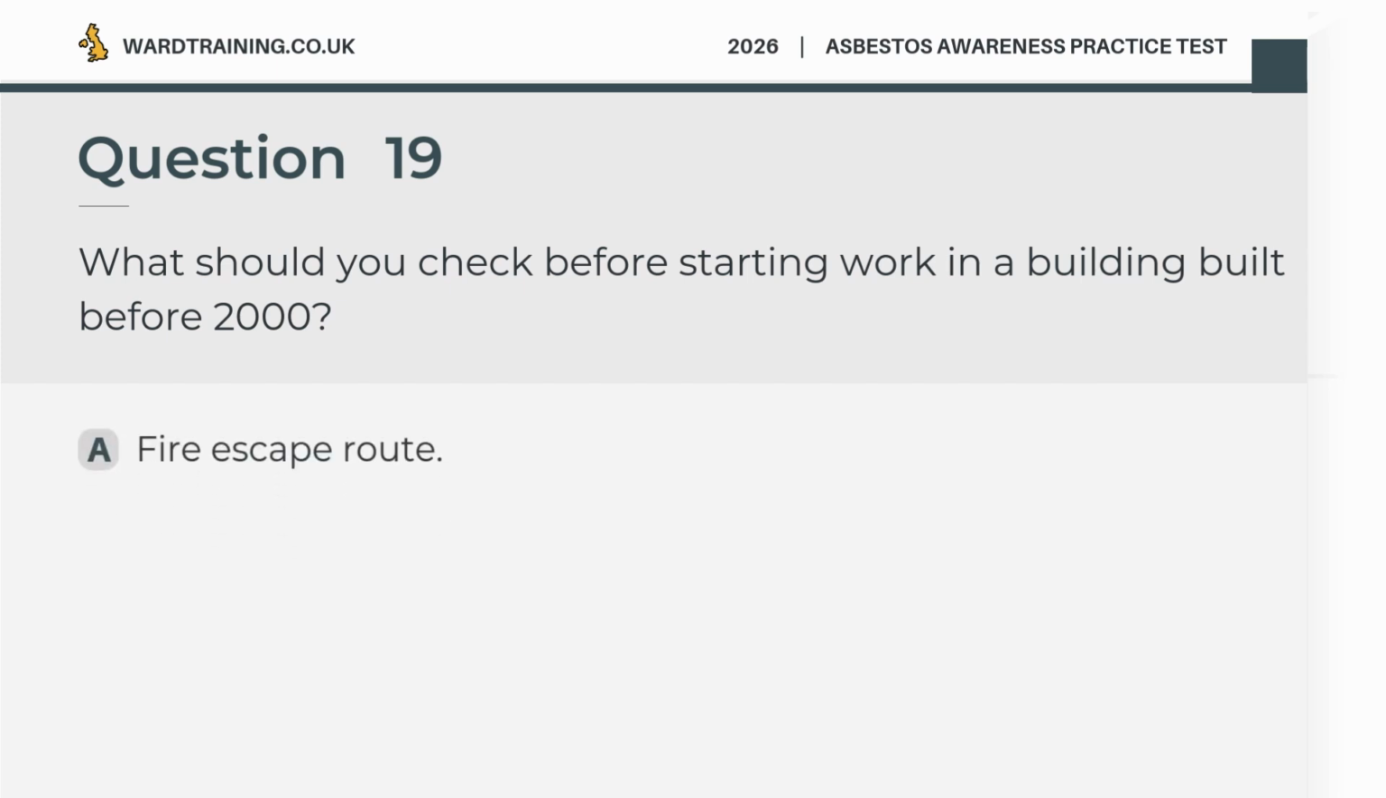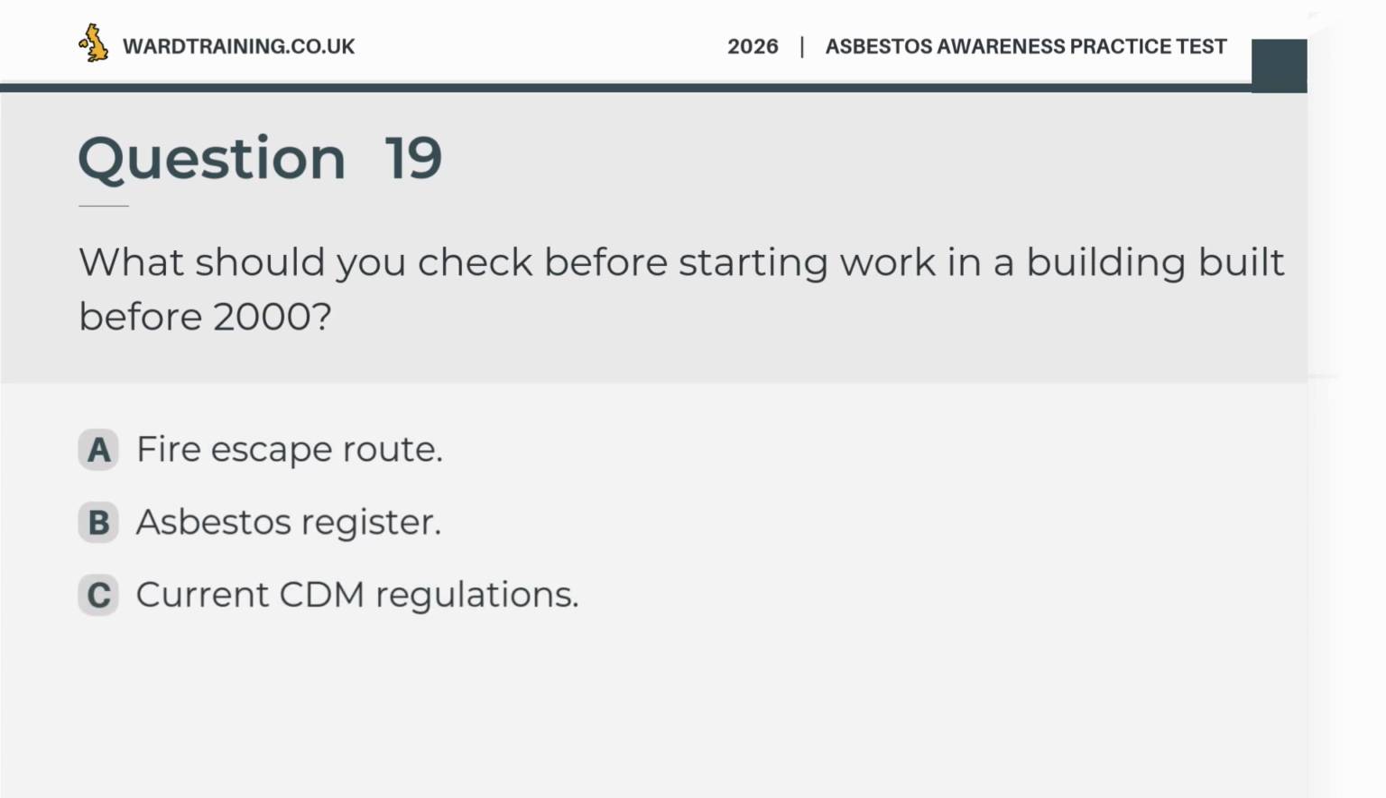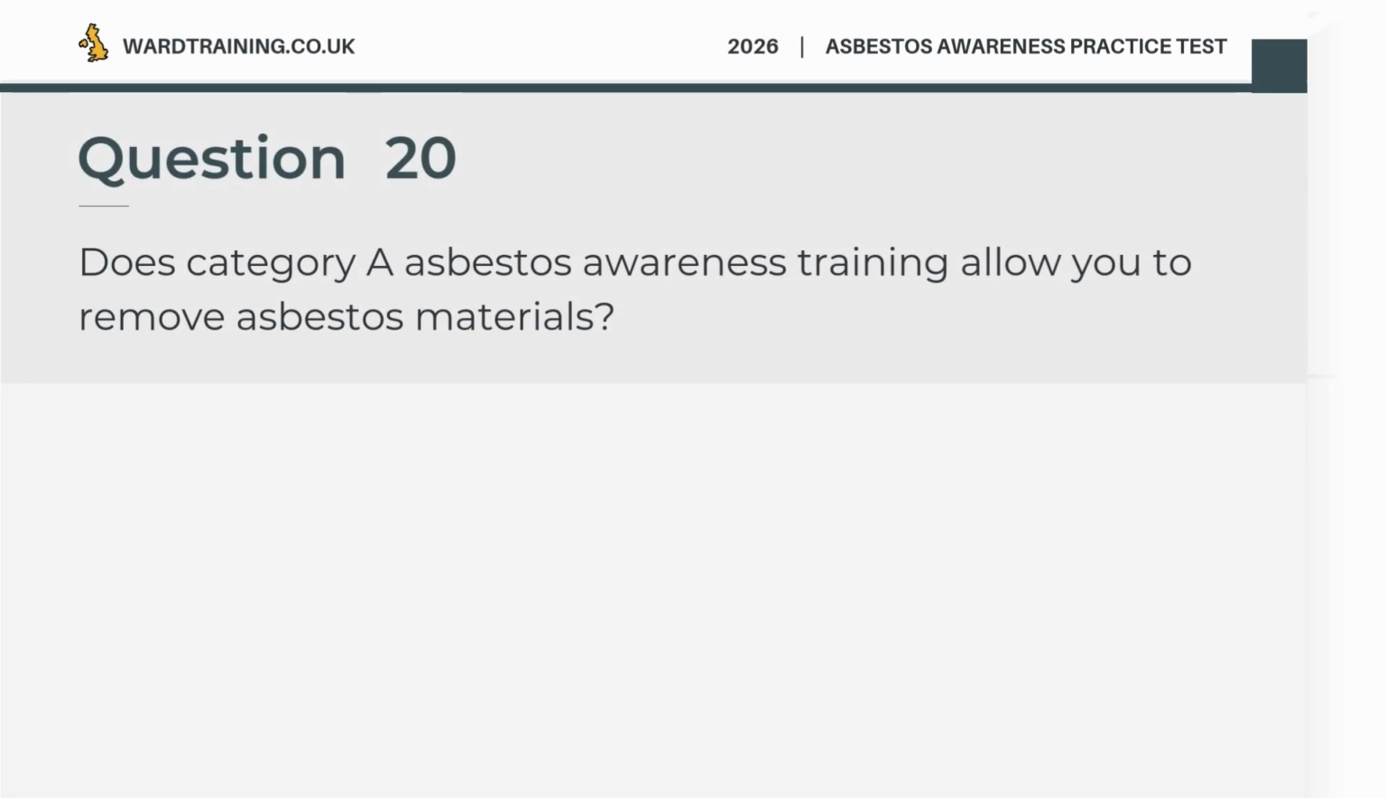Question 19. What should you check before starting work in a building built before 2000? A. Fire escape route. B. Asbestos register. C. Current CDM regulations. D. Asbestos management plan. The correct answer is B. Asbestos register.